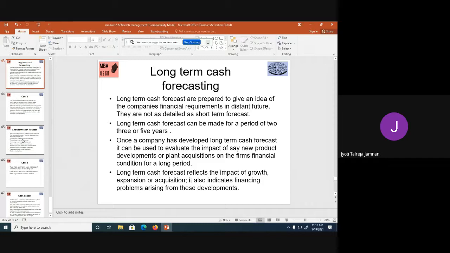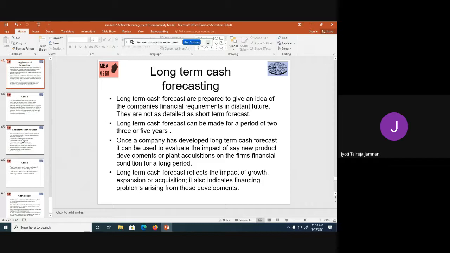Once a company has developed a long-term cash forecast, it can be used to evaluate the impact of, say, new product development or plant acquisition on the firm's financial condition for a longer period. So when you know that you're going to invest huge in the plant or in a new product in the future, you can plan for your long-term cash requirements. A long-term cash forecast reflects the impact of growth, expansion, or acquisition. It also indicates financing problems arising from these developments.